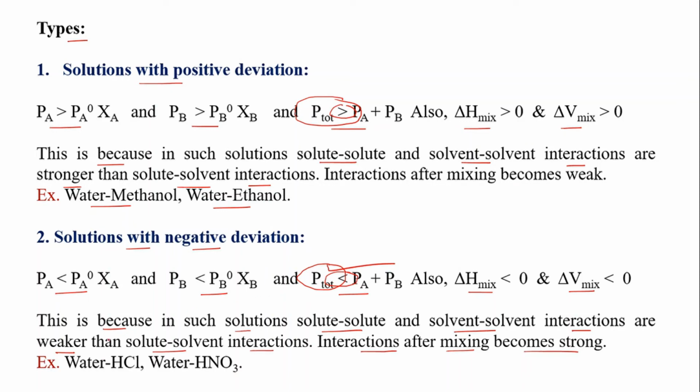The example of this is water-concentrated HCl or water-concentrated HNO3. If we mix water with concentrated acids in a certain proportion, you will get a solution with negative deviation. That means the net volume is not exactly the volume we have taken separately, but the volume is always less.